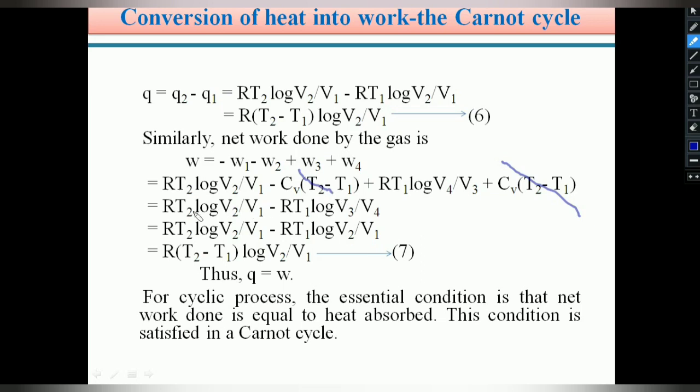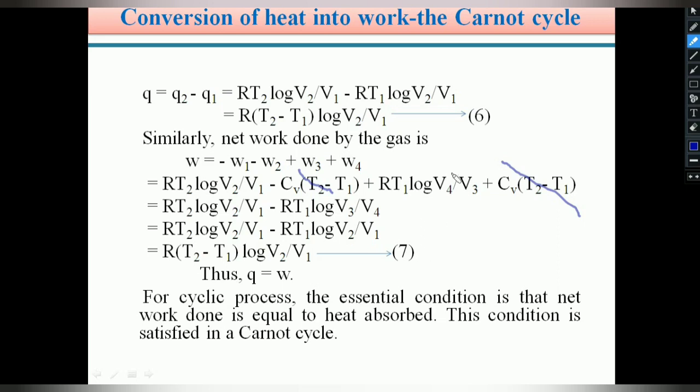The remaining part is RT2 log V2 by V1 minus RT1 log V3 by V4. Just now, students, we substituted the value of V3 by V4 in place of V2 by V1. Therefore, this equation becomes RT2 log V2 by V1 minus RT1 log V2 by V1. Here R and log V2 by V1 are common, so the equation becomes R into (T2 minus T1) into log V2 by V1. This equation is numbered as 7.